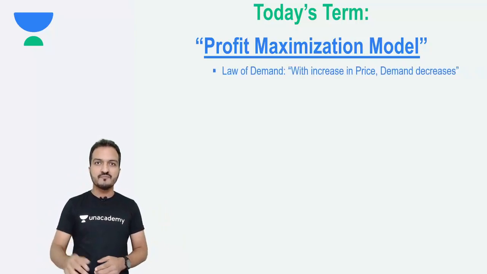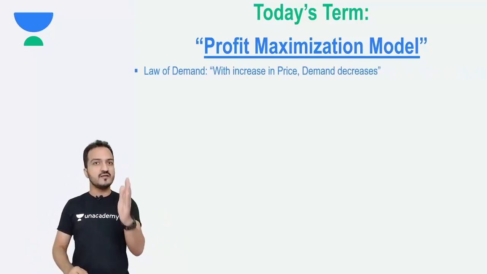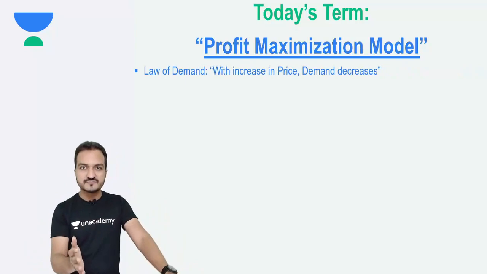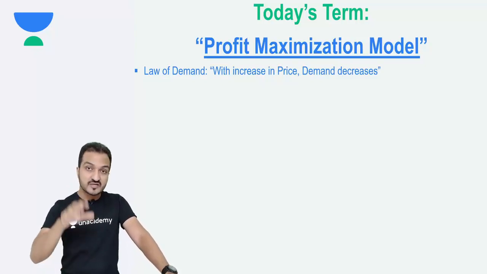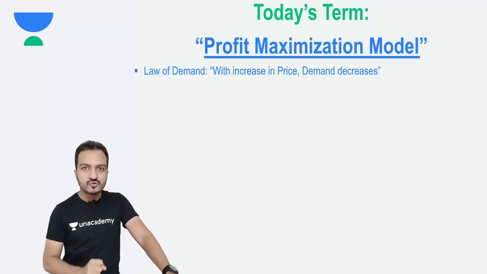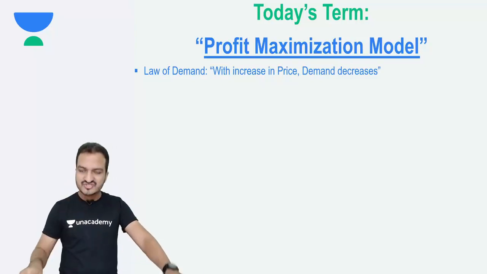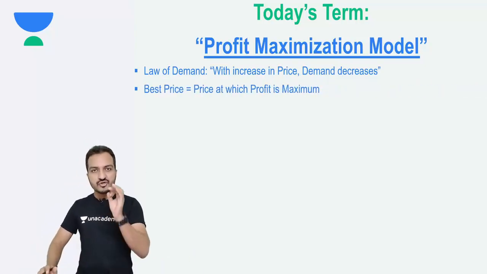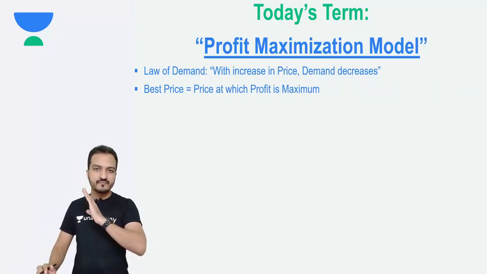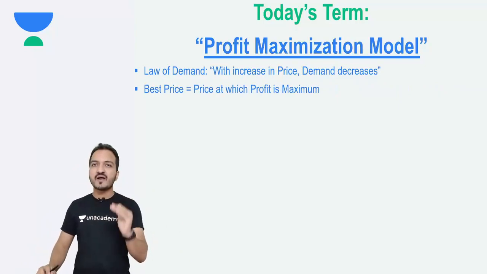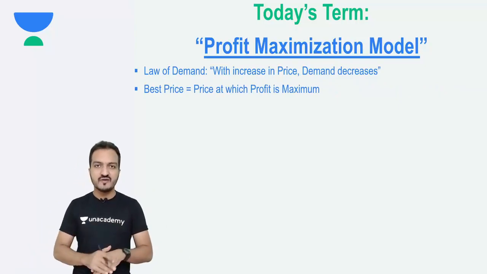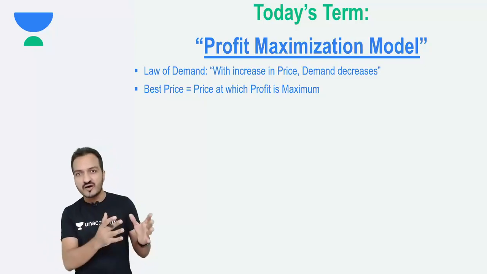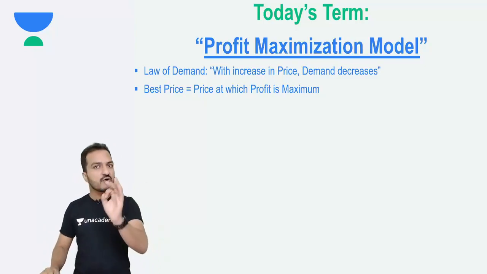You know the law of demand. The law of demand says that with the increase in price, the demand will decrease. Now, with the increase in price the demand is decreasing, so how should you decide the price? Which selling price will you decide to charge? Well, simple. You should charge that selling price at which you get maximum profit. So the best selling price is the price which gives maximum profit. It may not cover your cost, it may not give you the profit that you targeted, but this will be the best profit you can get.